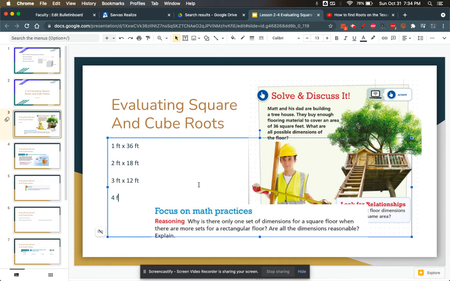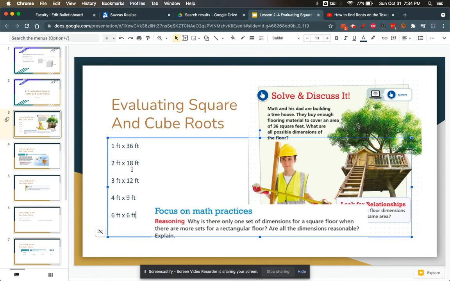Let's see, 4 feet by 9. 5 doesn't go into 36. 6 goes into 36 6 times. Because I've now repeated a number and I started at 1, I know those are all the possible dimensions if that floor is going to be in whole number units.